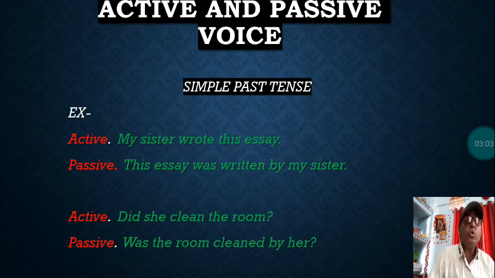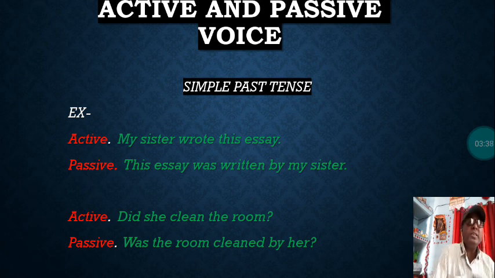My sister wrote this essay. This sentence belongs to simple past tense. As you can see, the verb write has become wrote. Write, wrote, written. You know, the second form of the verb, wrote, is simple past tense. And this is a positive sentence. Clear? My sister wrote this essay. This sentence is written in affirmation. This is an example of an affirmative sentence, and that's why it is a positive sentence.